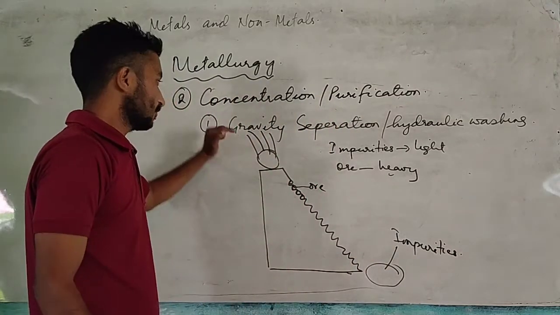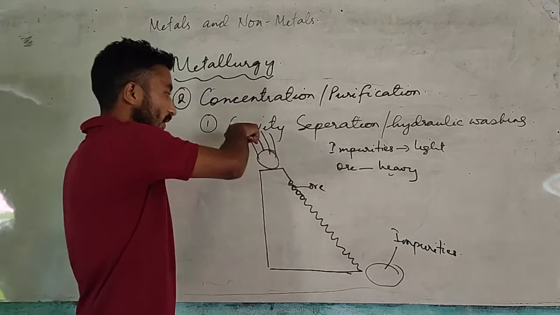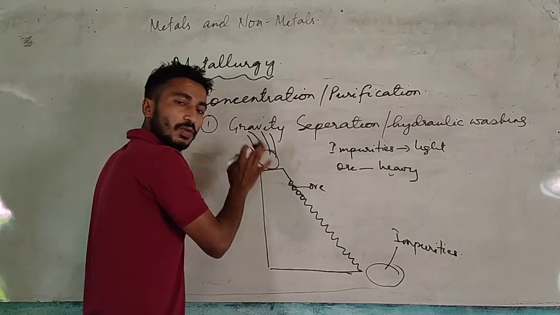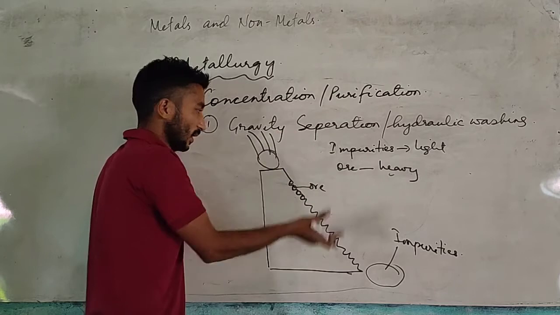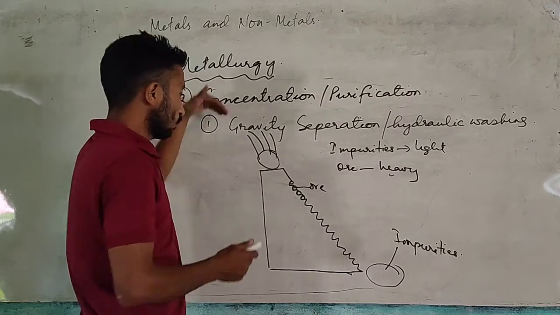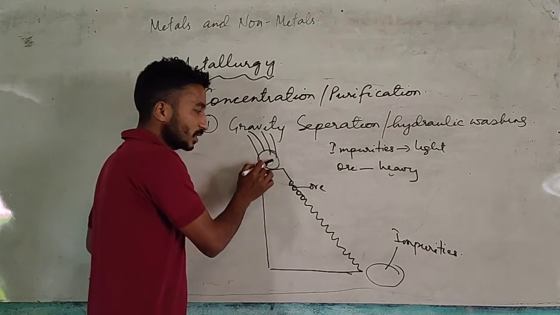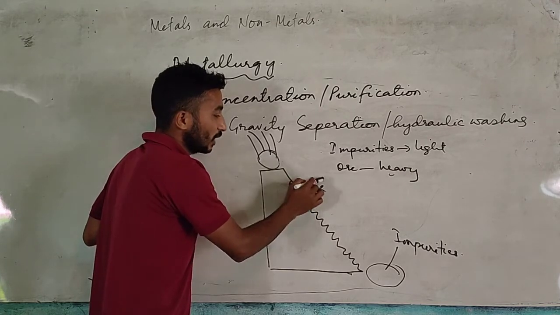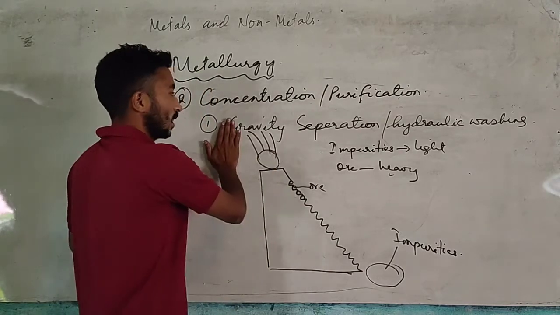So in this process, kinetic energy of running water is used to separate impurities from ore, in which one of them, either impurities or ore, should be heavy and one should be light. So this process is called gravity separation or hydraulic washing. In this process, we will let a stream of water flow through the ore. When the stream of water flows through the ore, if impurities is light, then the stream will carry away all the impurities, leaving the ore behind. So this process is called gravity separation or hydraulic washing.